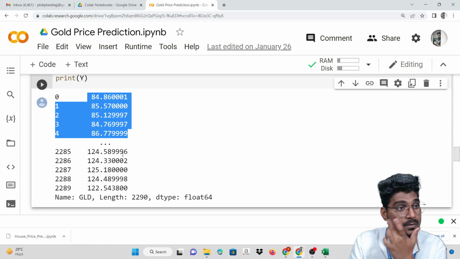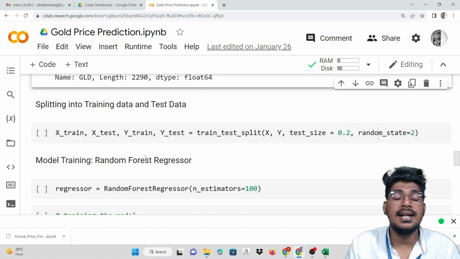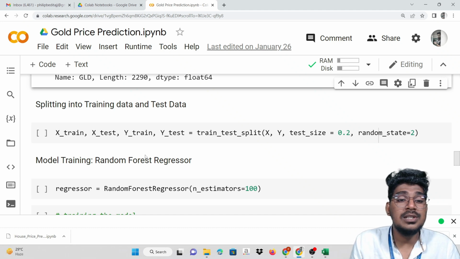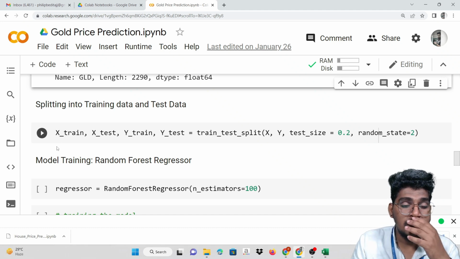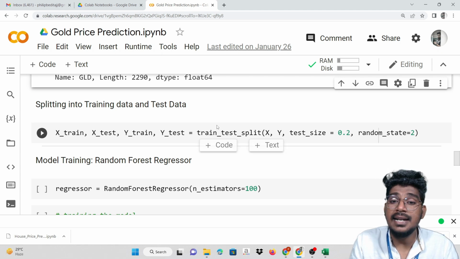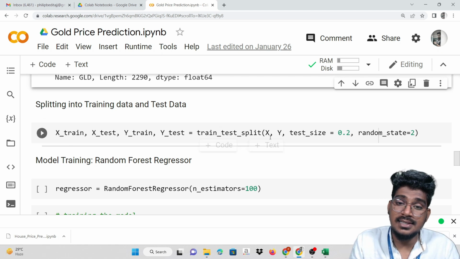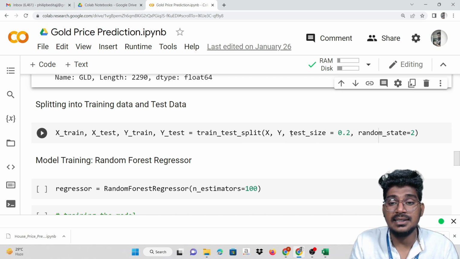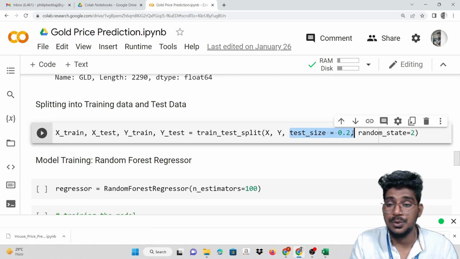Okay, now we are going to split into the training and also the testing data. So don't change the format here. X_train, X_test, Y_train, and Y_test is equal to train_test_split. Then X is the independent data, Y is the dependent data. The test size will be 0.2 and the random state is equal to 2.